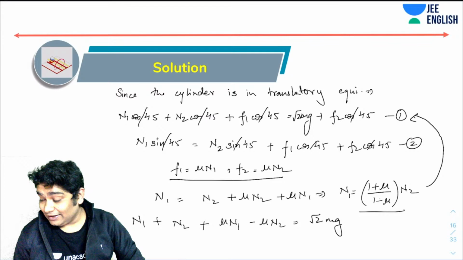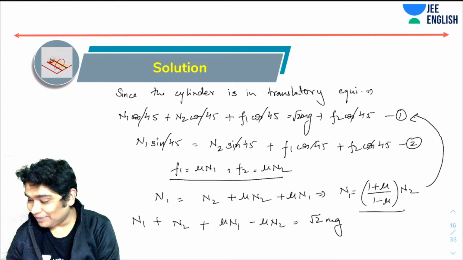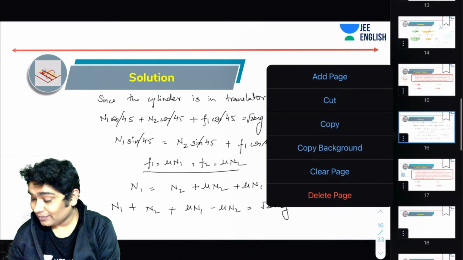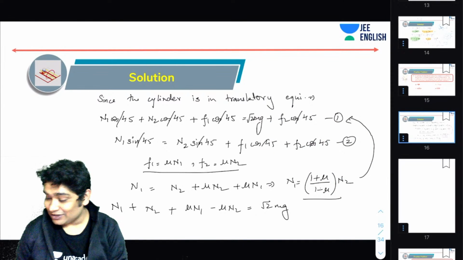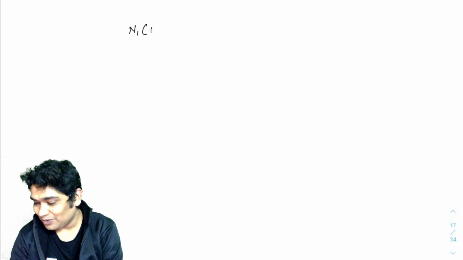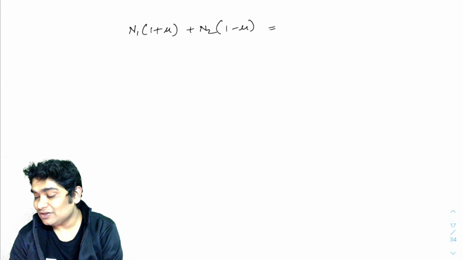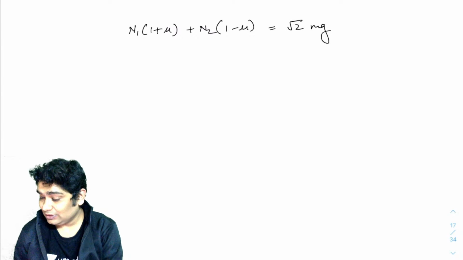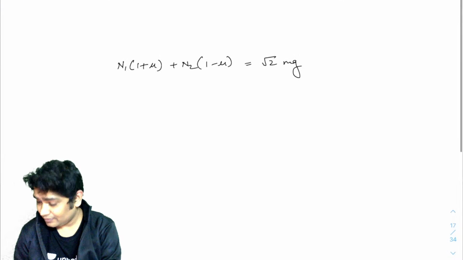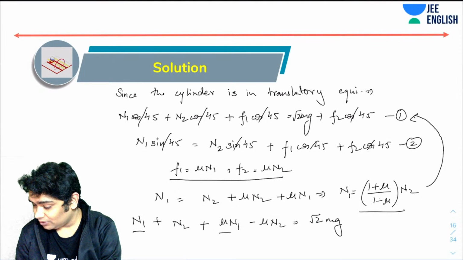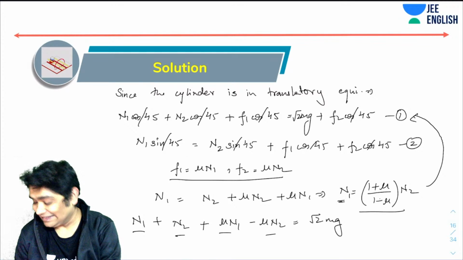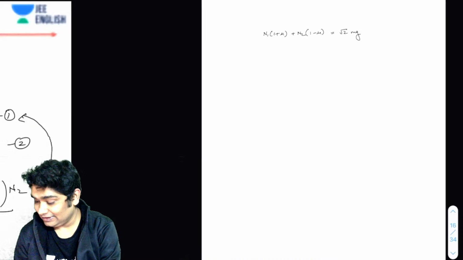Okay, now what do we have here? So let's start making some substitutions. And I hate changing my page when I have these big expressions involved because I always make mistakes. So this is n1(1 plus mu) plus n2(1 minus mu) is root 2 mg. Okay, I hope I got that right. So this will be n1(1 plus mu), n2(1 minus mu). Okay, and n1 was this.